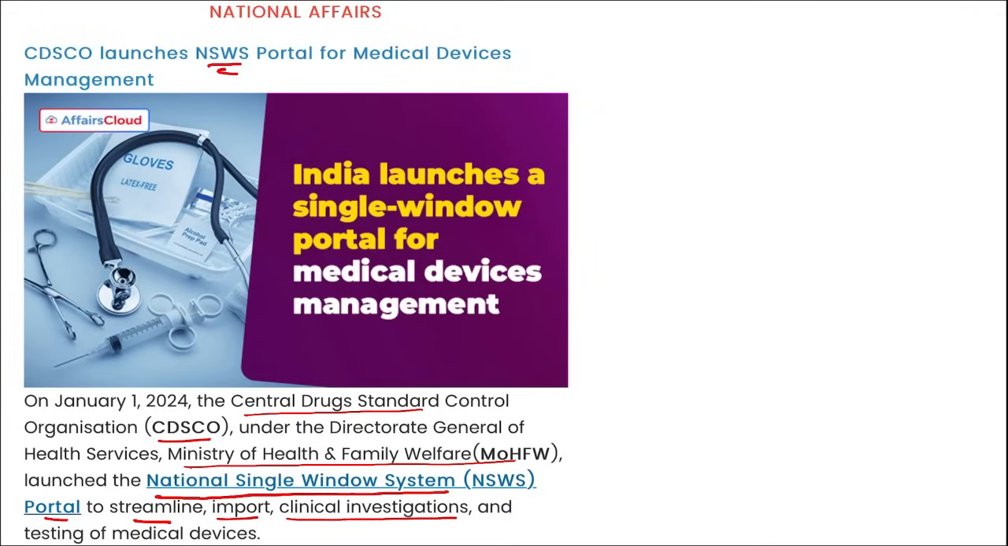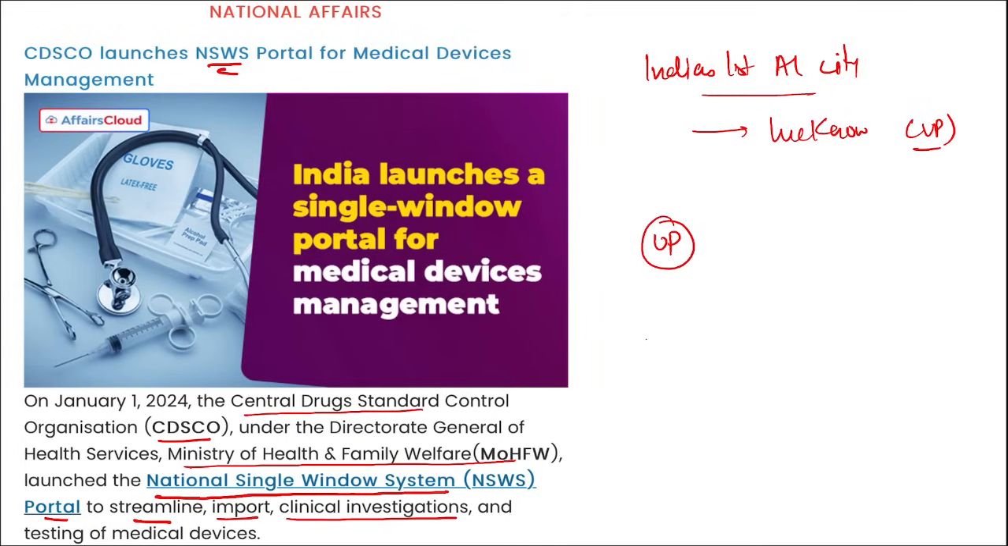Correct? Apart from this friends, if I ask you, tell me, recently India's first AI city, which will be? It will be Lucknow. Lucknow is in UP. Correct? Then next tell me, where was the state's first intra-district chopper service? India's first or state's first intra-district chopper service was launched by which state? It was launched by Uttar Pradesh.